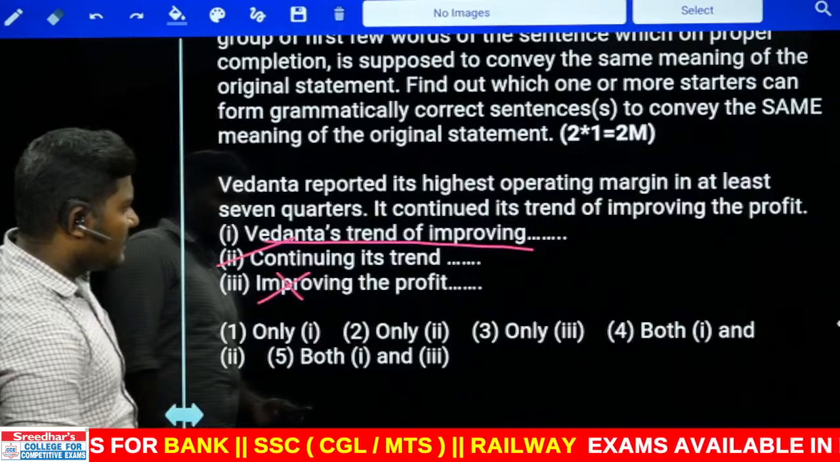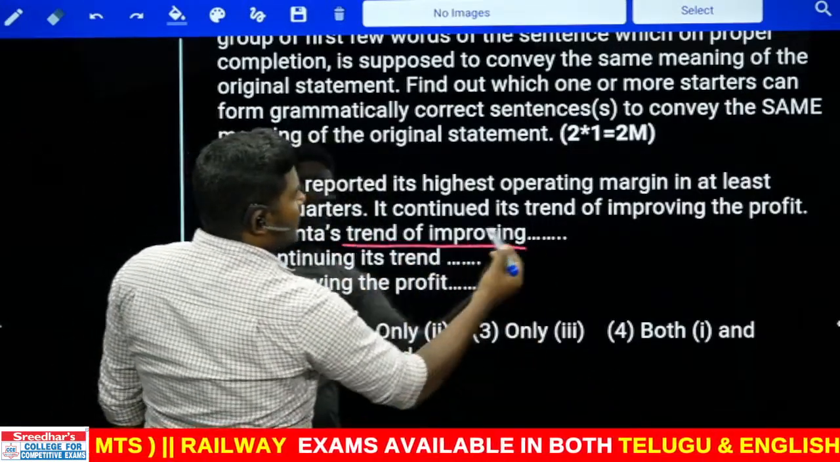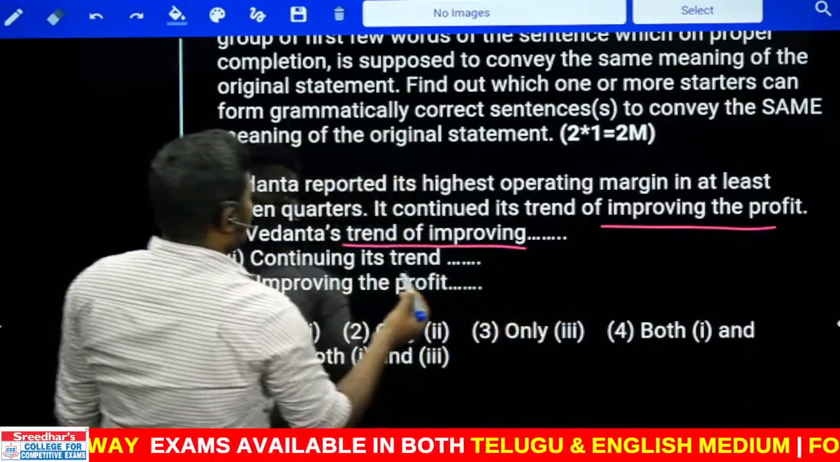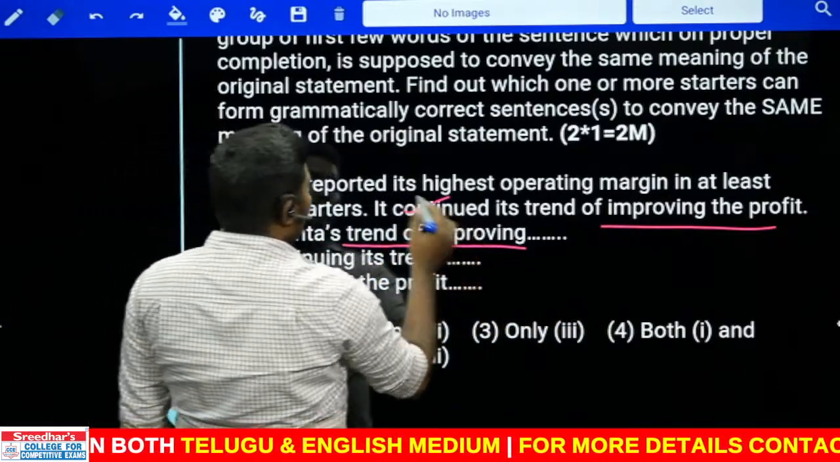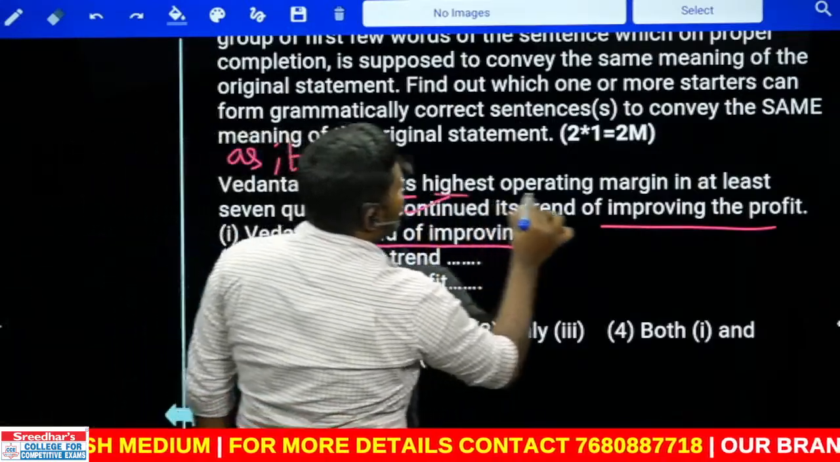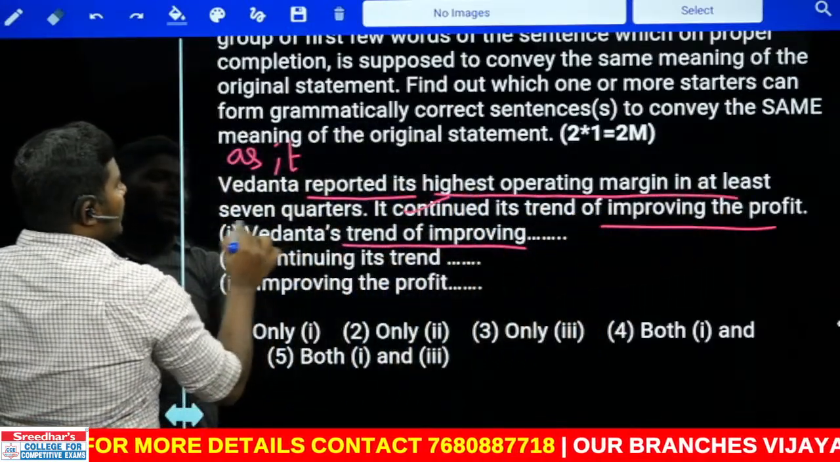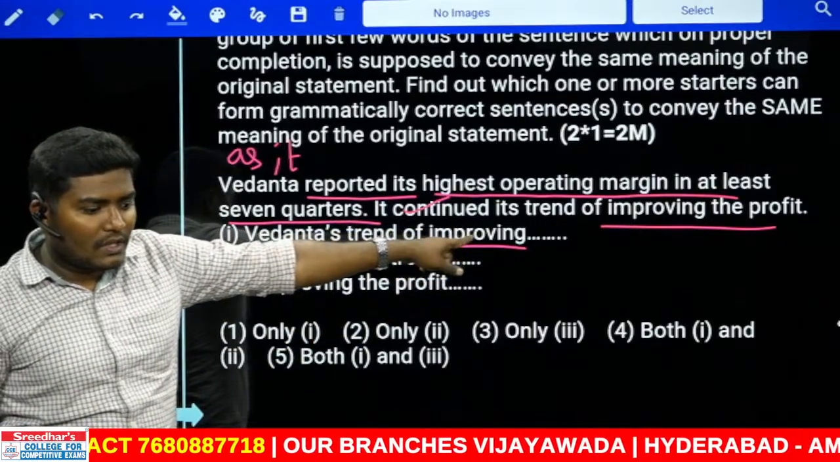No, there is a case here. I think we can go with the first one also. Look at this. Vedanta's trend of improving the profit continued as it reported its highest operating margin in at least 7 quarters. There is a possibility. Sentence వచ్చిందండి అక్కడ. జాగ్రత్తగా గమనించండి. I got the sentence already.